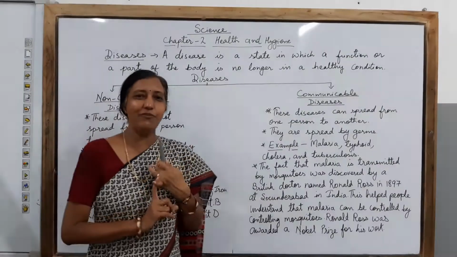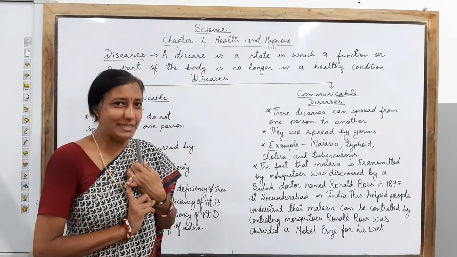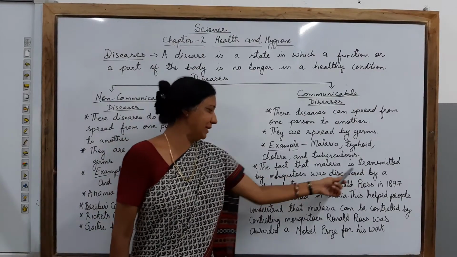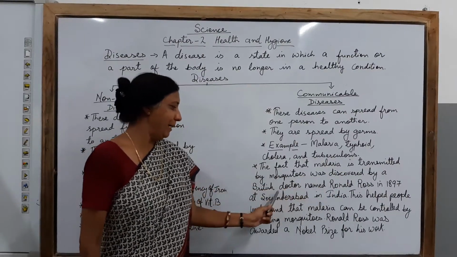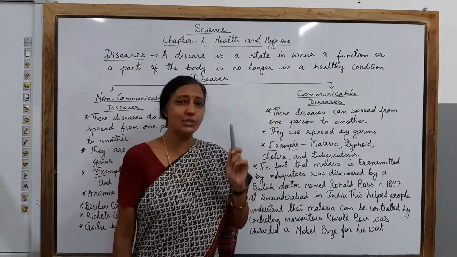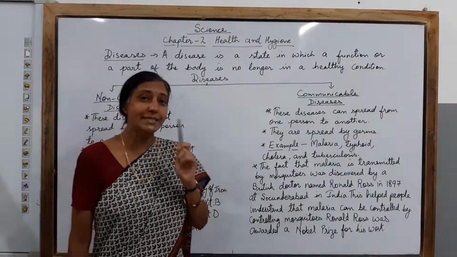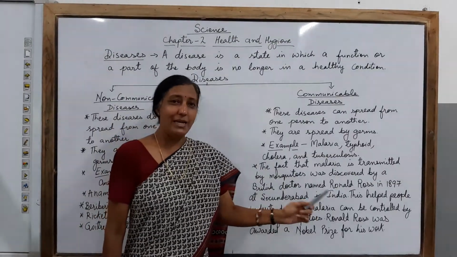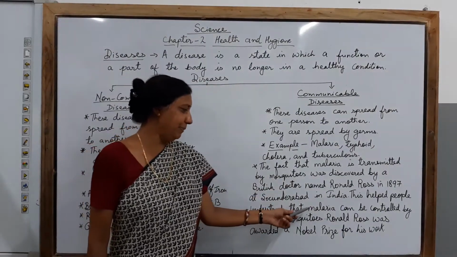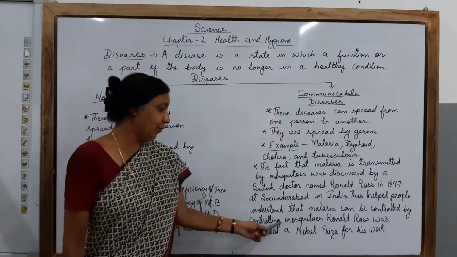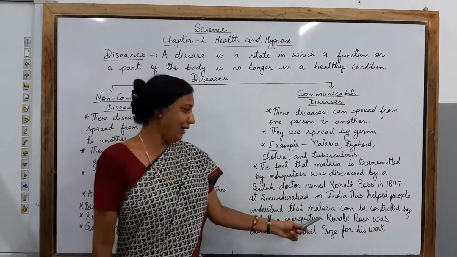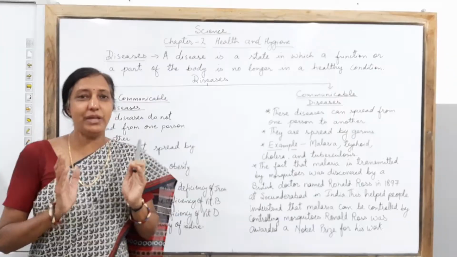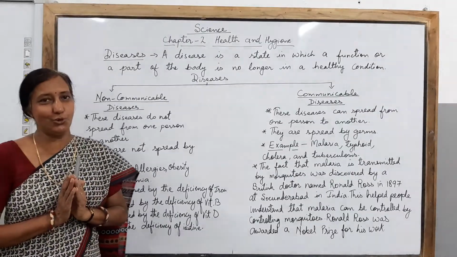Children, one most important fact I am going to share about one disease, that is malaria. Let's know about it. The fact that malaria is transmitted by mosquitoes was discovered by a British doctor named Ronald Rose in 1897 at Secunderabad in India. And children, this helped the people to understand that malaria can be controlled by controlling mosquitoes. And Ronald Rose was awarded a Nobel Prize for this work. And this is how we came to know that malaria is spread through mosquitoes.